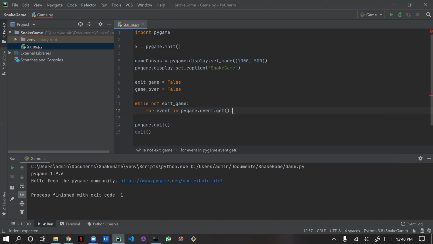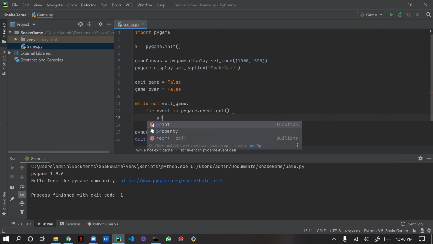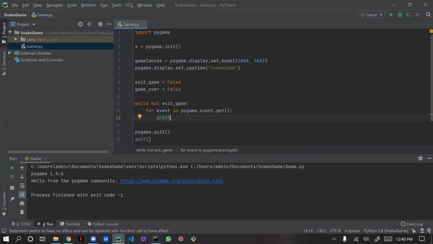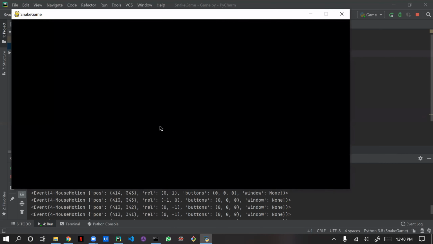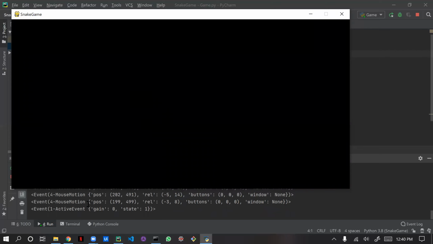In this event loop, let's consider I'm just printing the event, then you will be able to know what is in that event. I'm just running it. You can see, when I do a mouse move, all the activities are shown: mouse motion, and what the coordinates are. If I click the Q button, you can see Q. Now I'm clicking the down arrow, so the key event comes.